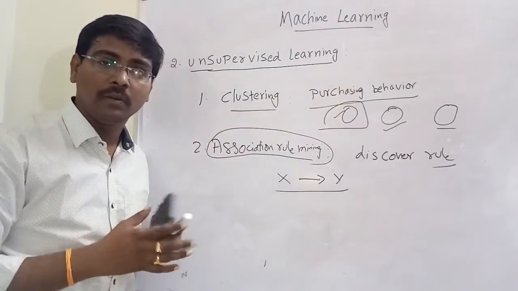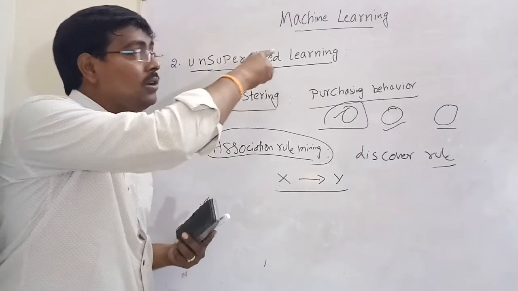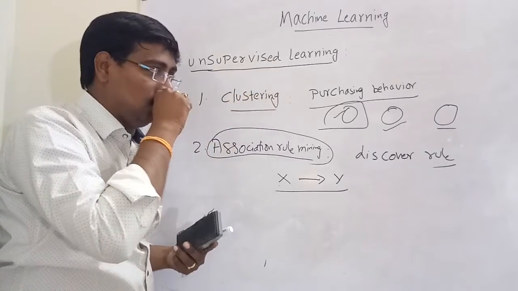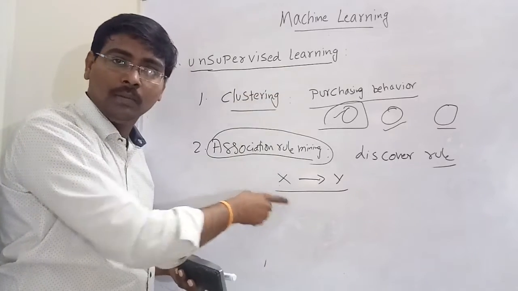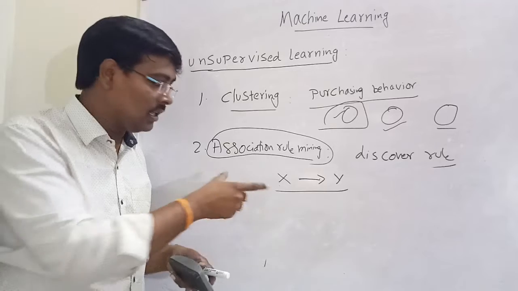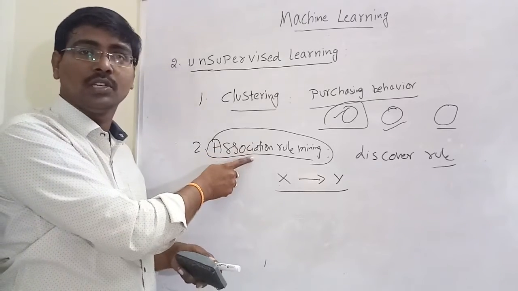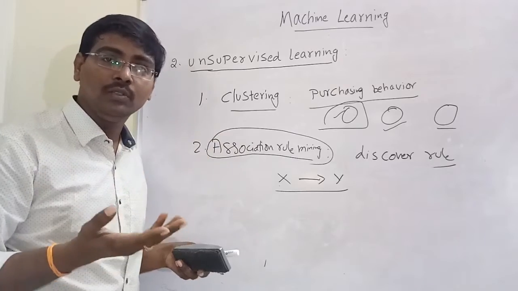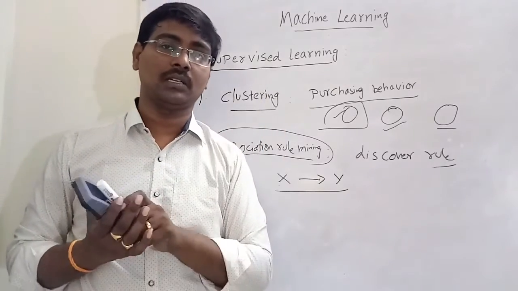Suppose you see different websites, Amazon or Flipkart, based on this property. Whenever you want to purchase an item, at the bottom it shows the related items, buy together. So that is association rule mining. How does it produce this? Based on the behavior of previous customers.